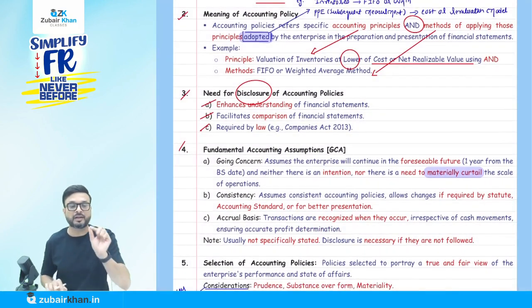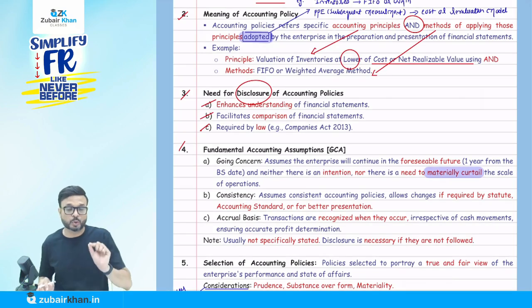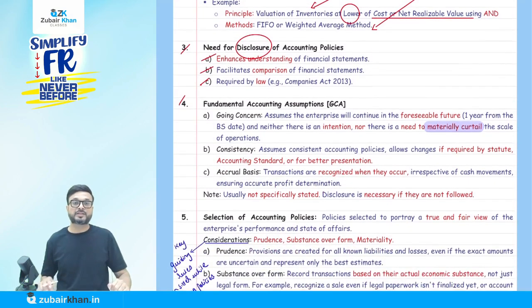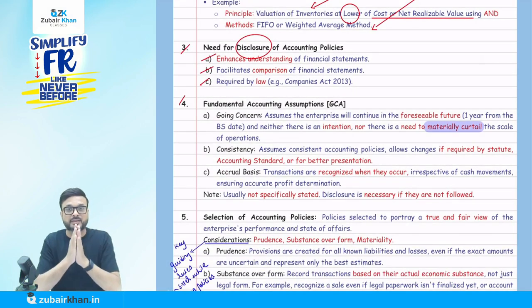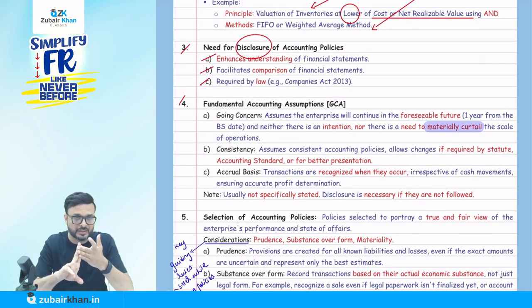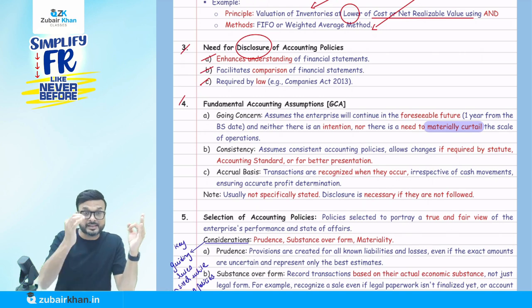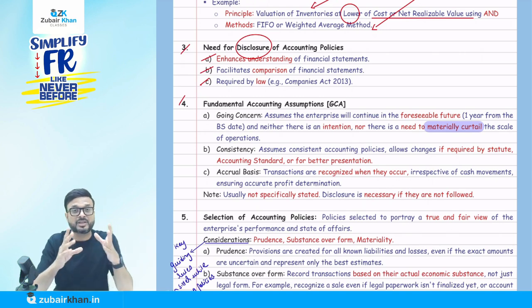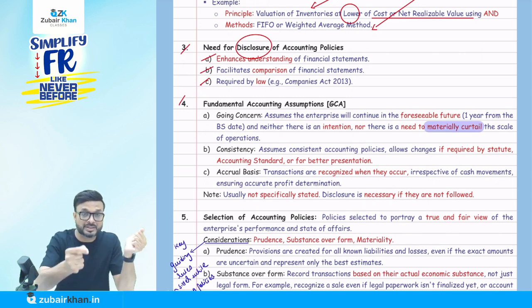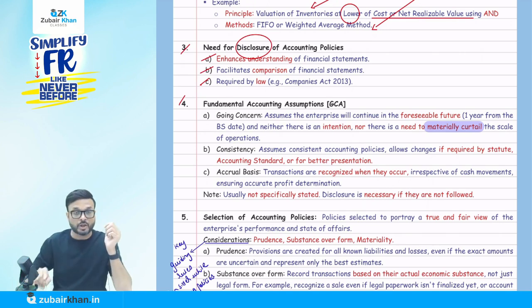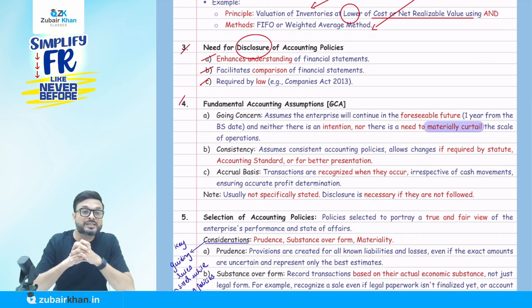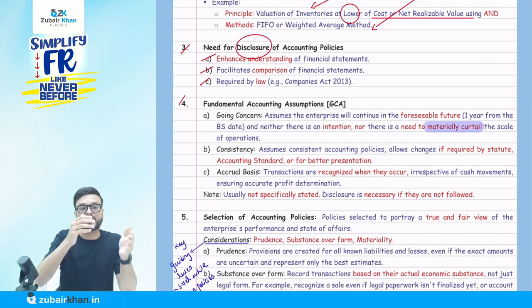Now listen carefully. At certain times they ask questions on these fundamental accounting assumptions. These three fundamental accounting assumptions, GCA: going concern, consistency and accrual. There is no need to disclose that we are following these fundamental accounting assumptions.